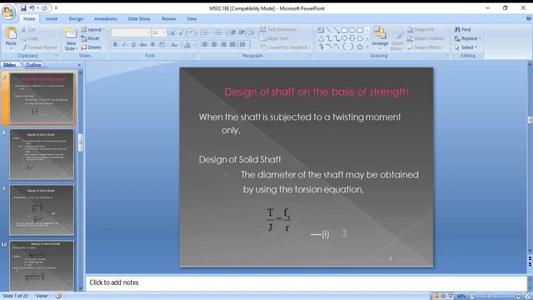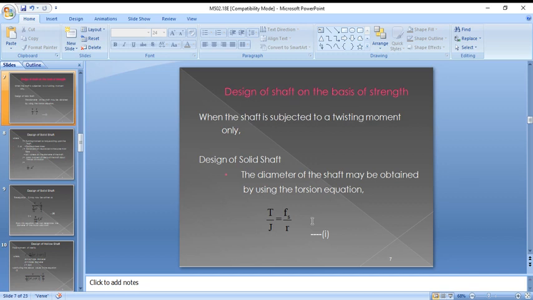So basically tau by R is equal to a constant. For a hollow shaft, tau 1 by R1 equals tau 2 by R2. At the outer radius it has tau 1 by R1, at the inner radius tau 2 by R2, and these two are equal. For a solid shaft, tau by R equals a constant.